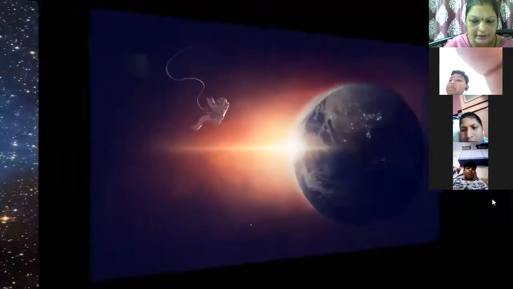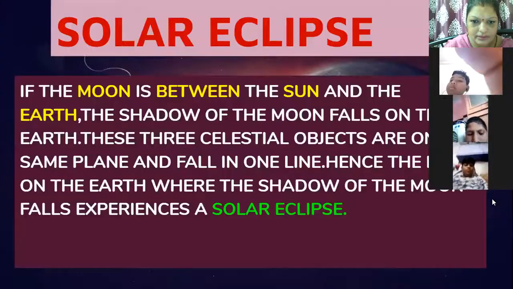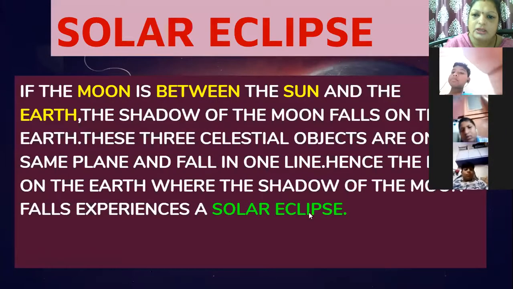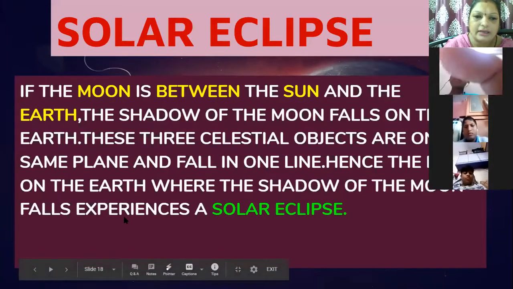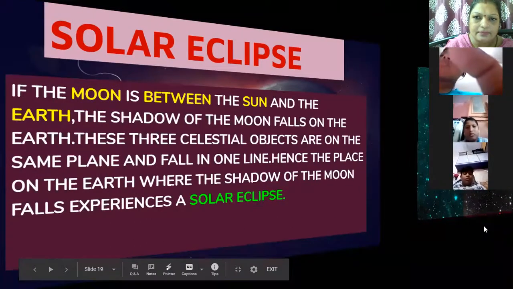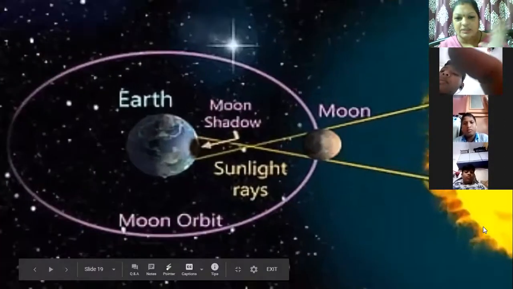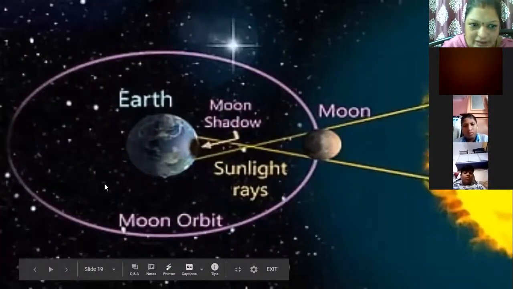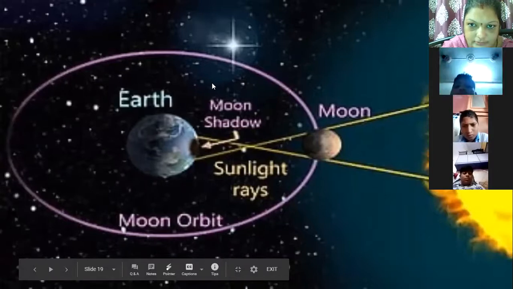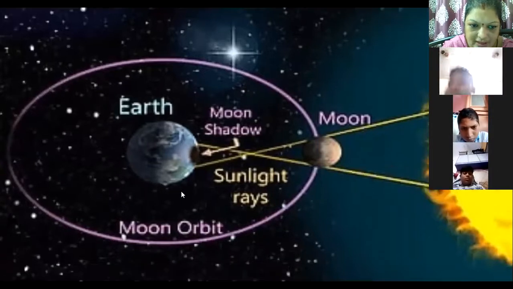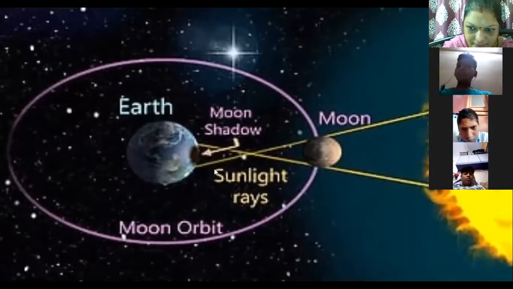So now here, as I told you, the shadow of the moon falls. It experiences a solar eclipse. So next, we will see now one by one. See here, in this picture, you can actually see the earth, the moon, and the sun.